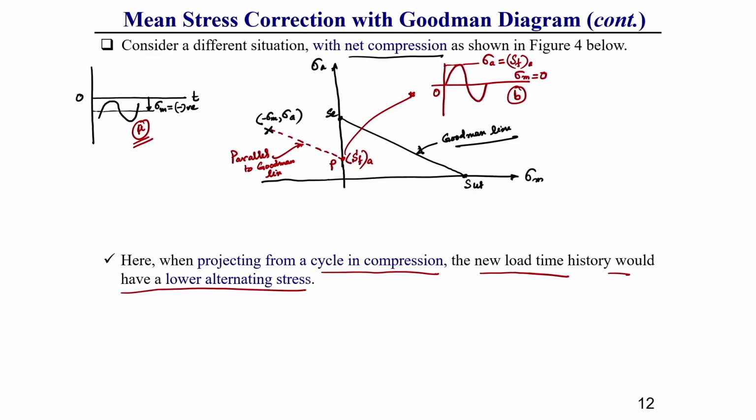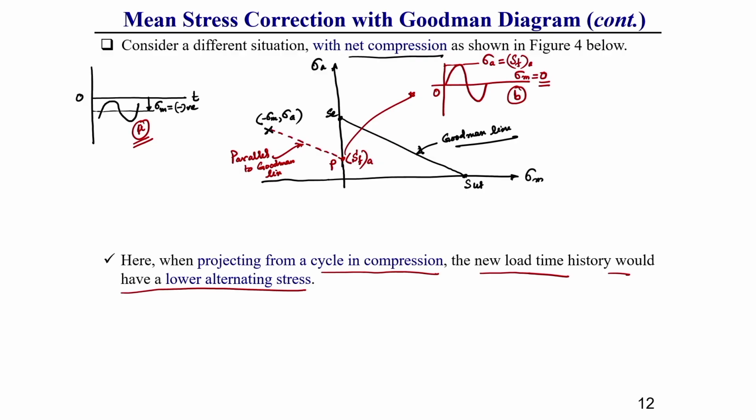This you should keep in mind, where mean stress is considered as 0. So, this way generally we can correct the mean stress. That means the alternating stress cycle we are converting to a completely reversed cycle with 0 mean stress.